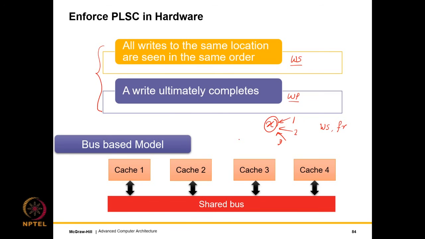So let's start with the simplest model where all the sister caches are connected with a shared bus. The shared bus is basically a set of copper wires, so it's not the case that cache 1 sends a message to cache 2. It just sets the state of the shared bus to the message it wants to send, and then all the caches can read it.